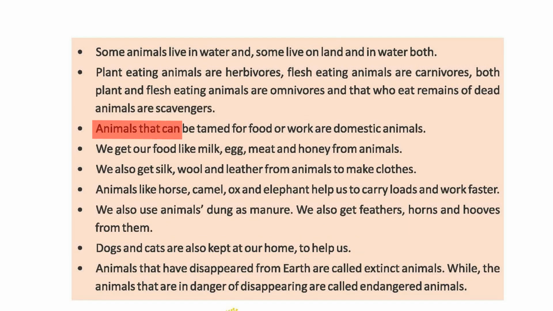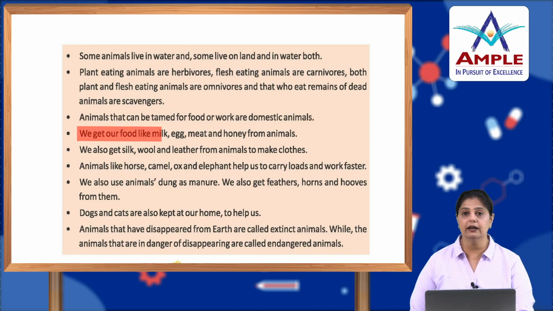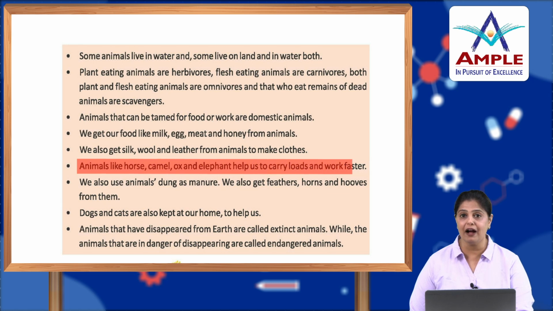Animals that can be tamed for food or work, what are they called? They are called domestic animals. We get our food like milk, egg, meat and honey from animals. We also get silk, wool and leather from animals to make clothes. Animals like horse, camel, ox and elephant help us to carry loads and work faster.